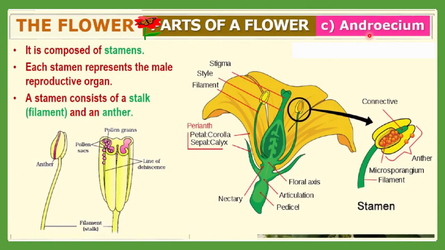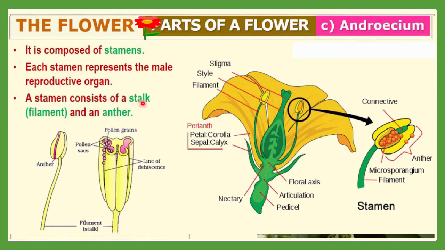Next is the androecium, the third part of a flower, and that is the male sex organ. It is mainly composed of stamens. Each stamen represents the male reproductive organ.